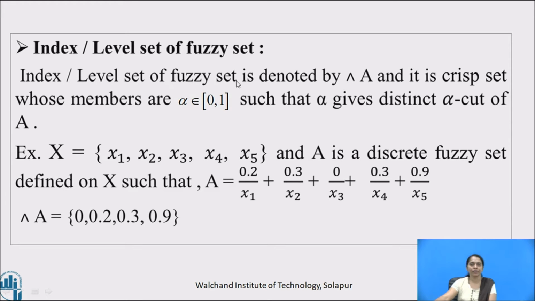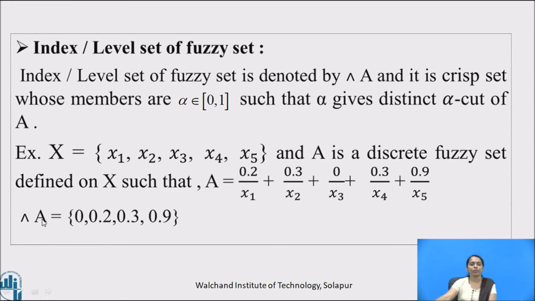Index or level set of a fuzzy set is denoted by lambda A, and it is a crisp set whose members are alpha belonging to the closed interval 0, 1 such that alpha gives a distinct alpha cut of A. For example, capital X is equal to x1, x2, x3, x4, x5, five elements, and A is the discrete fuzzy set defined on capital X such that A is equal to 0.2 by x1 plus 0.3 by x2 plus 0 by x3 plus 0.3 by x4 plus 0.9 by x5.